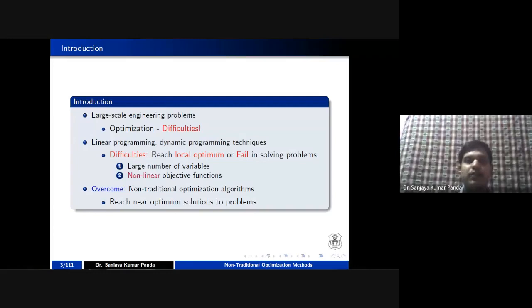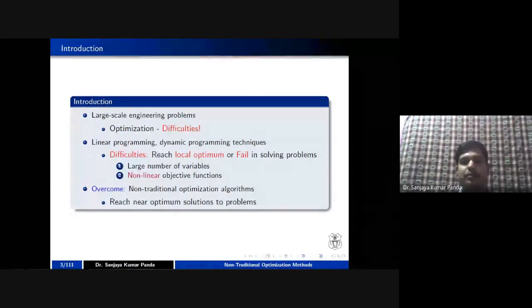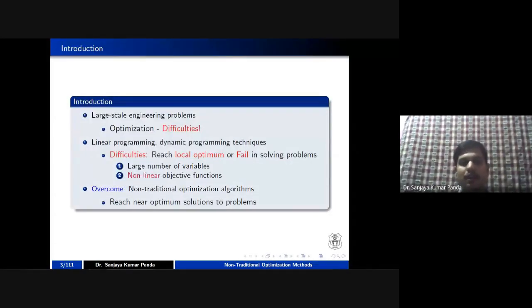The second one is that they use a nonlinear objective function. I will tell you later what a linear and a nonlinear objective function is. The main difficulty is that they reach a local optimum, and it may happen that the algorithm, or this particular procedure, fails to solve the problem.